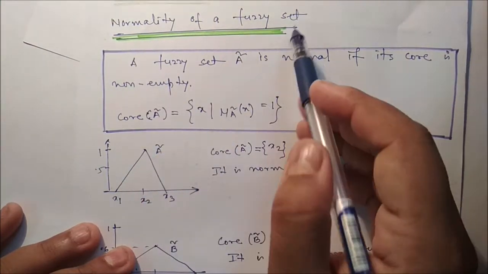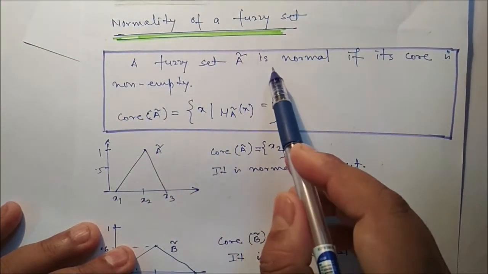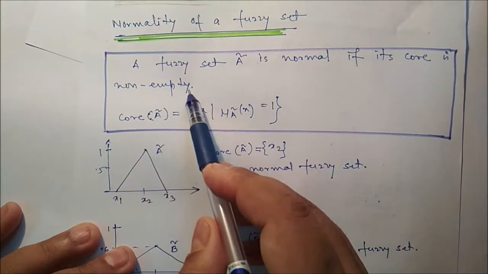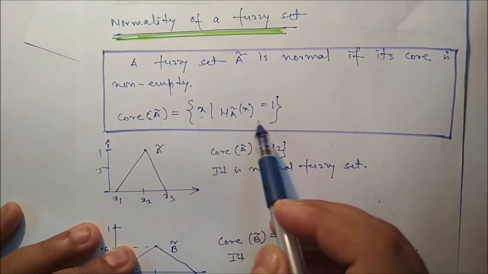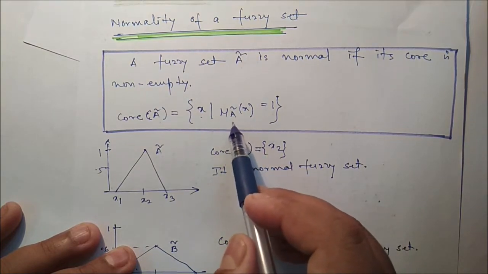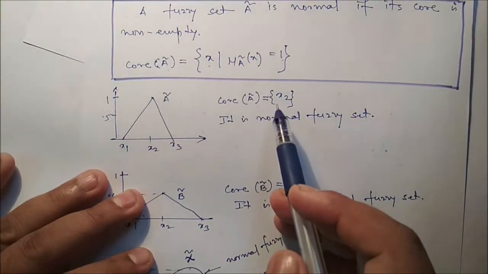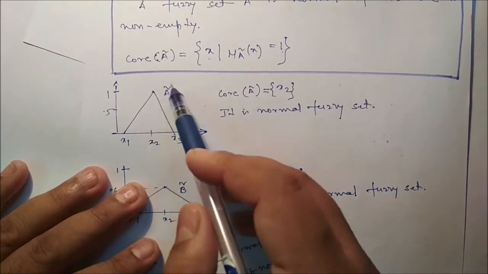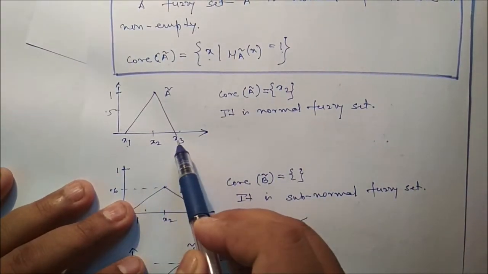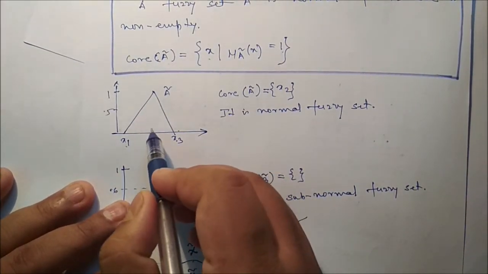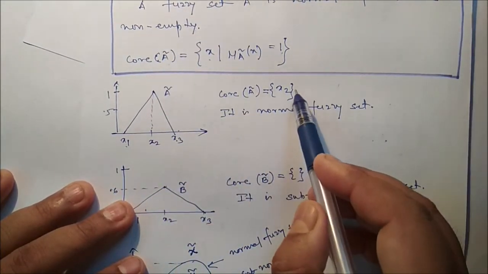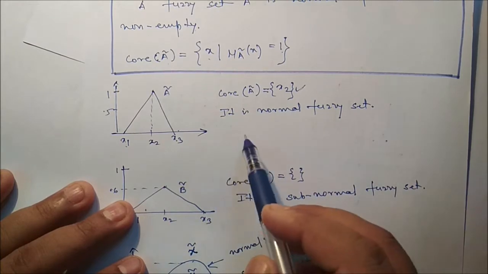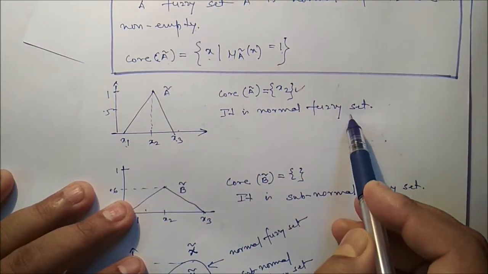Next is normality of a fuzzy set. A fuzzy set A is normal if its core is non-empty. So core of A is what? There must be at least one element whose membership value is 1. So we can see examples one by one. Now this is one fuzzy set where x1, x2, x3 elements are there. Now here the membership value of x2 is 1. So what is the core of A? Core of A is x2. So it is non-empty. So definitely it is a normal fuzzy set.